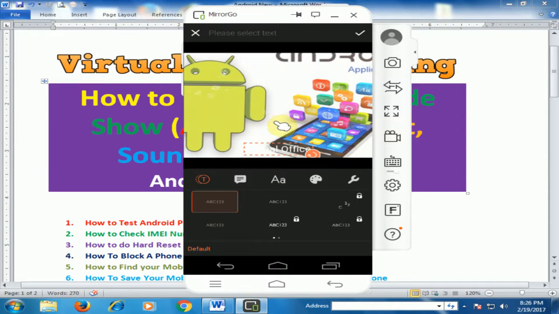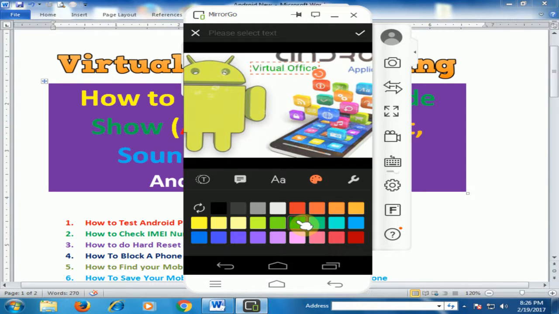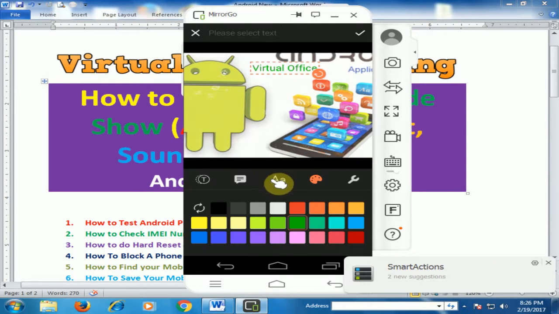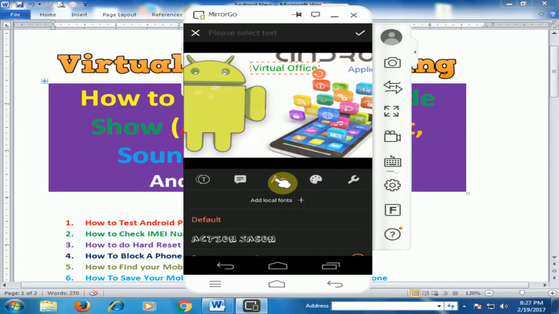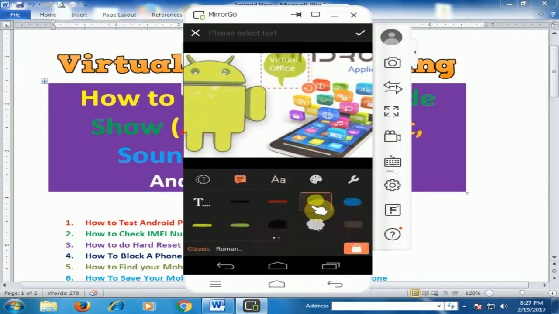And you can move this text anywhere in the slideshow, and you can change the color by clicking here, green. And if you want to change the font style, just click font here. You can change the font style. And if you want to use a bubble, you can click here. You can use different bubbles.